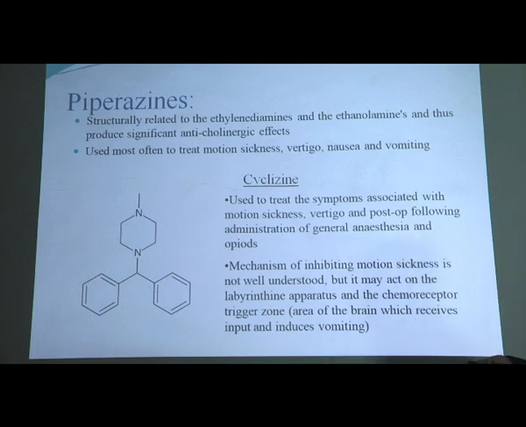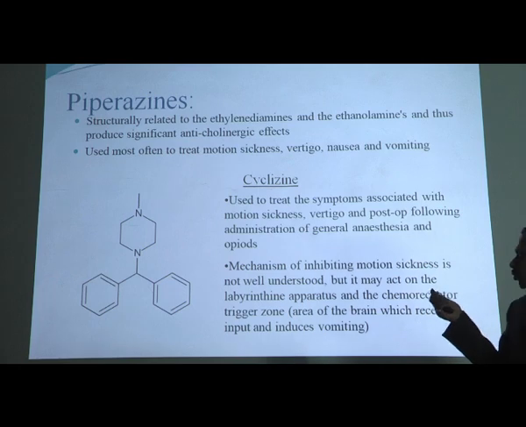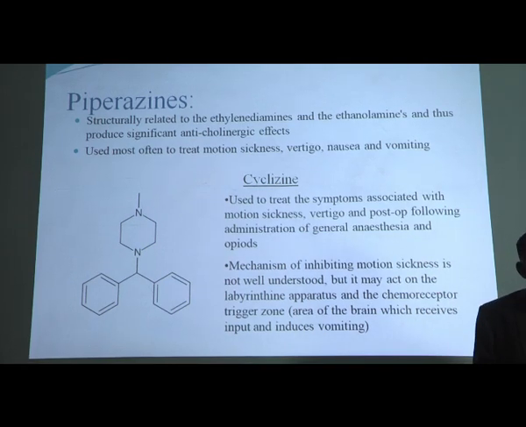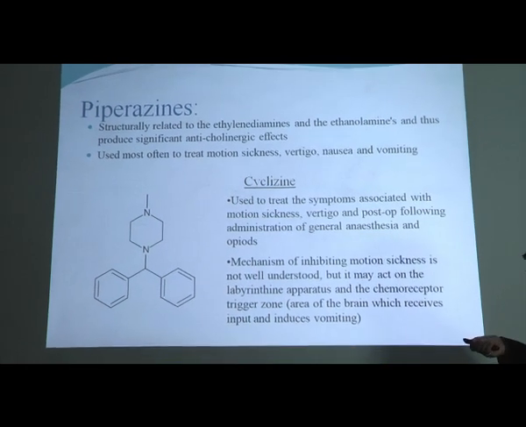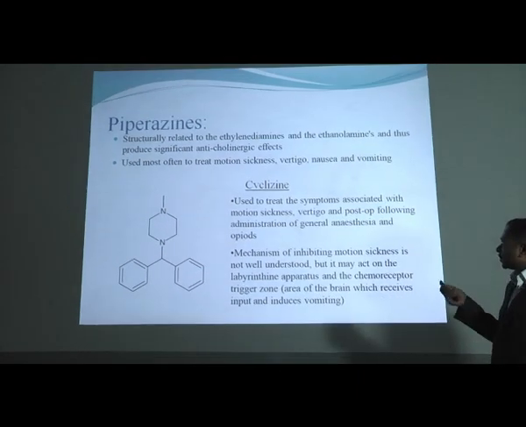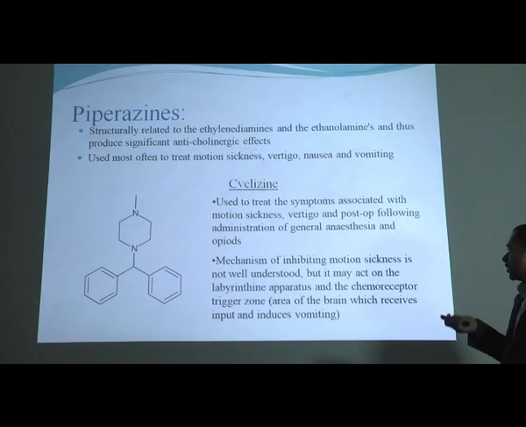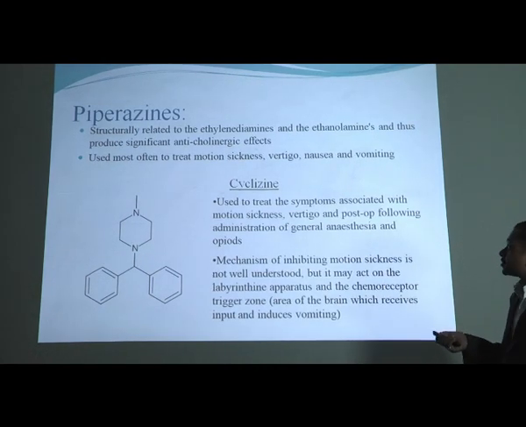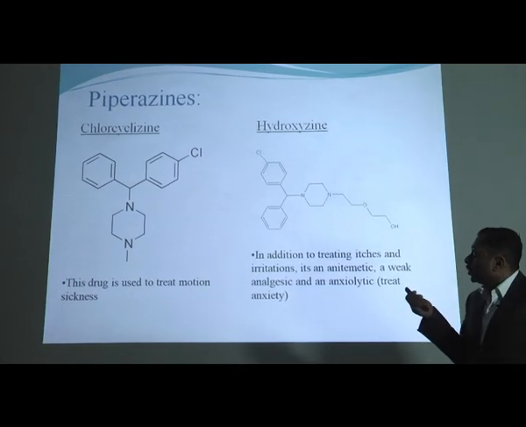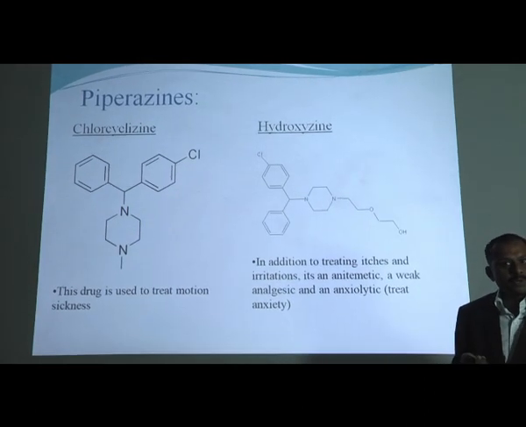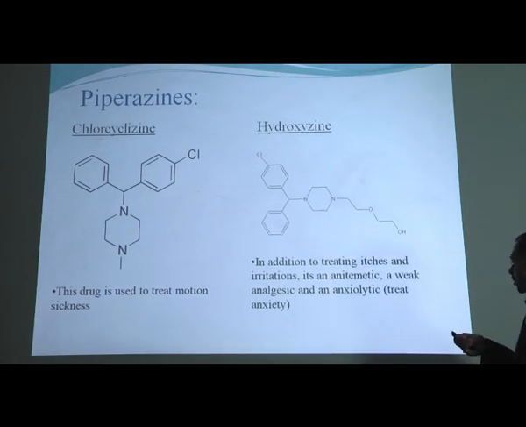The piperazine nucleus is present in compounds like cyclizine, which has a cyclic nature, with two aromatic rings bound to the piperazine nucleus. These are also effective for motion sickness, vertigo, and different types of symptoms caused by motion sickness. Then chlorcyclizine is another compound from this piperazine category.